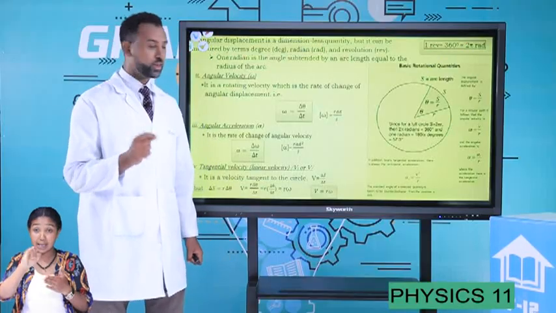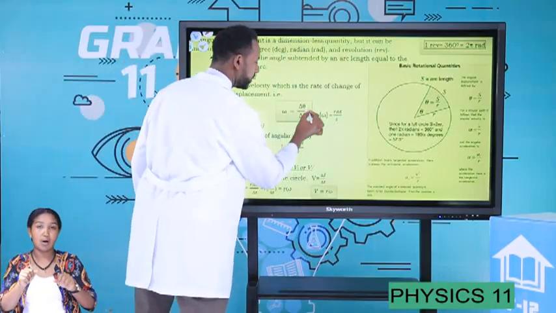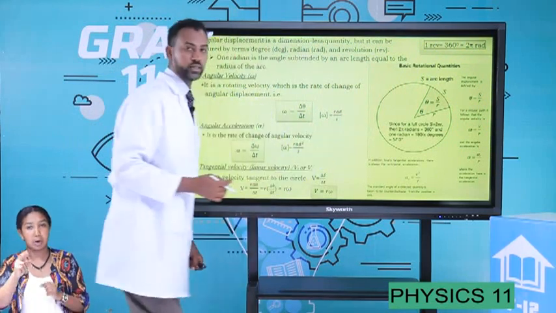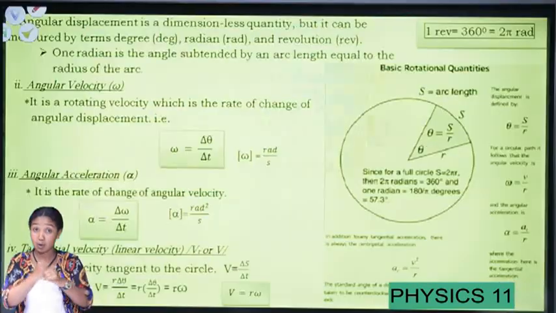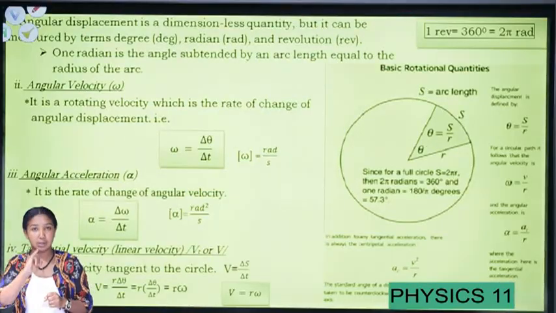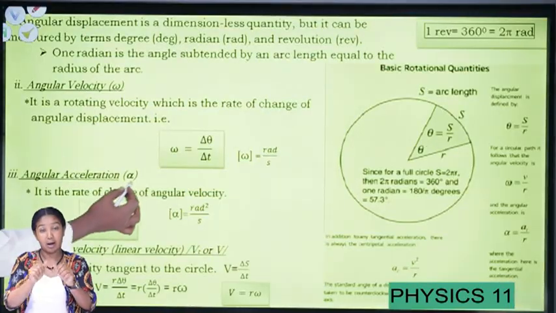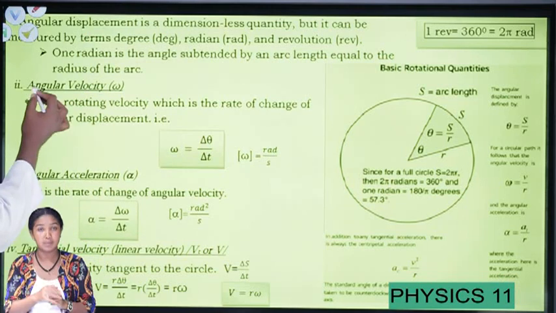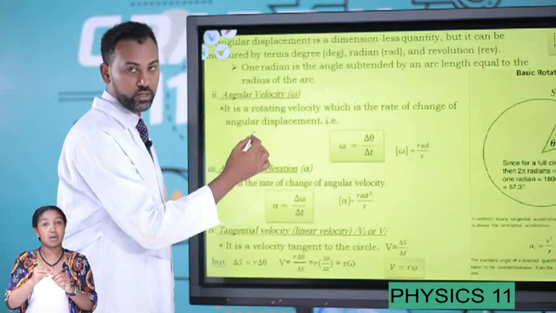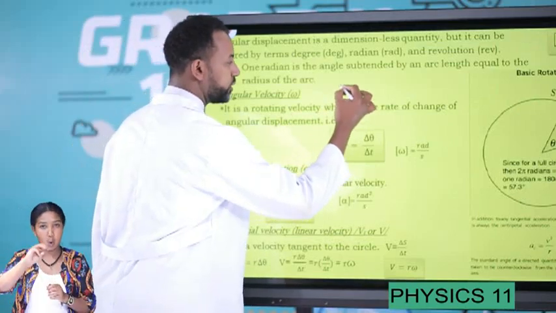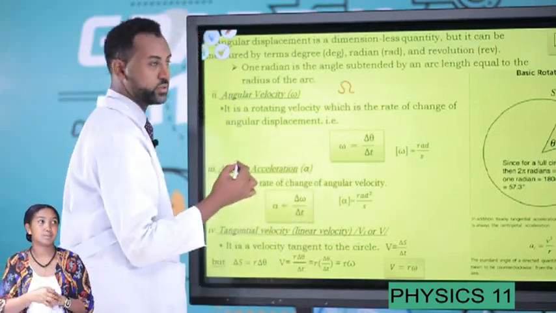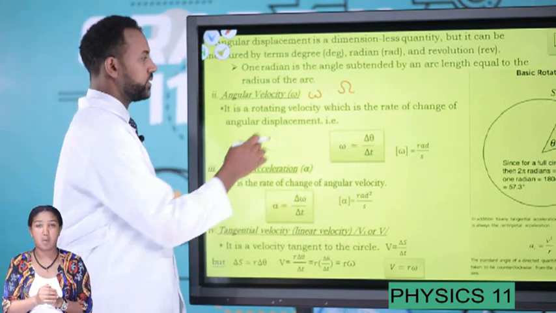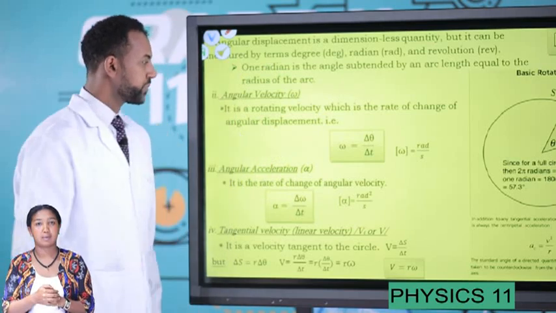And the SI unit of angular displacement is rad, and time is second. So rad per second is the SI unit of angular velocity. The other point is angular acceleration, and angular acceleration is defined as alpha. Whenever we define angular velocity, we use omega. Actually, there is a capital omega like this. We are not going to use that. We have to use the smaller one, omega. Therefore, we use omega here.